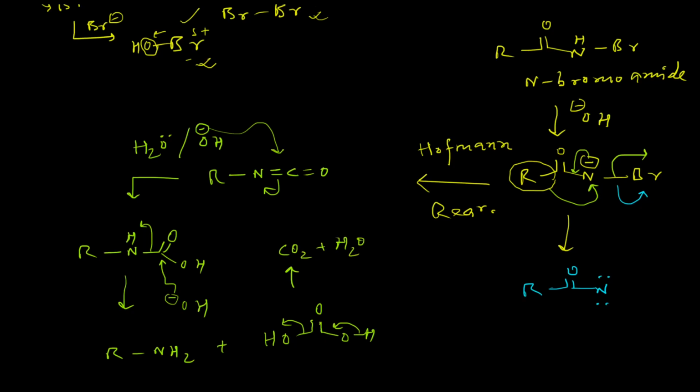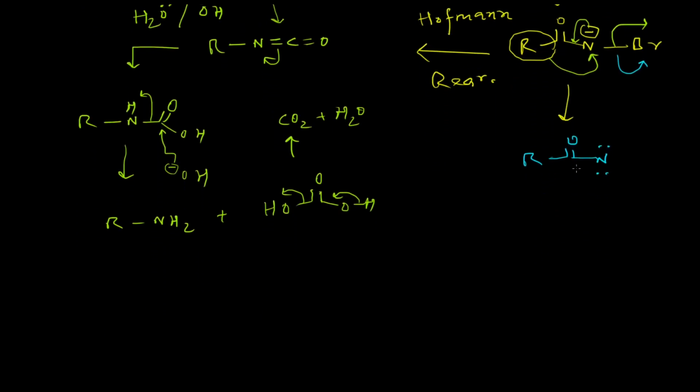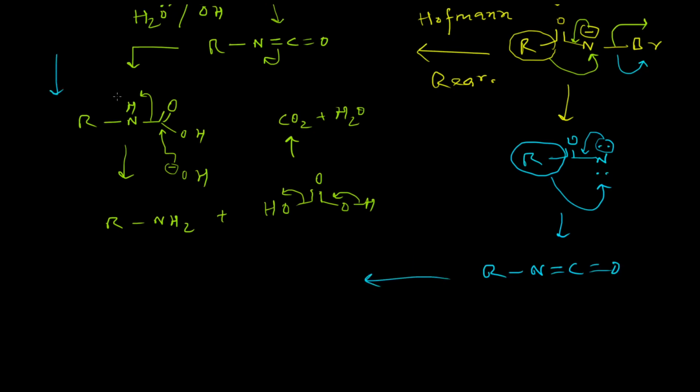In the other instance, where the nitrene is formed as an intermediate, the lone pair of this nitrogen will attack this carbonyl center, and this R group will now migrate to this nitrogen, which will lead to the formation of the same isocyanate. And then this will proceed through the same steps as we have discussed earlier. Attack by OH minus will lead to the formation of carbamic acid, and then a second attack by OH minus or water molecule, whatever the nucleophile will be, will eventually lead to the formation of the desired amine.